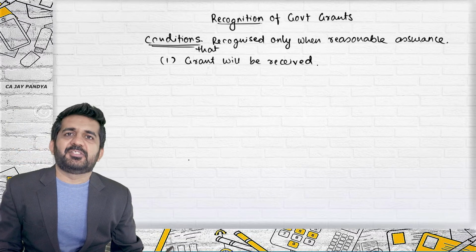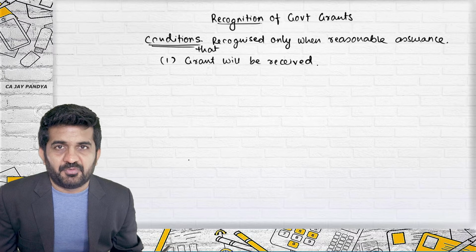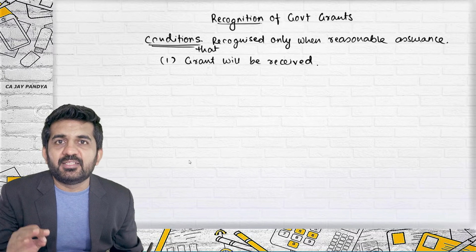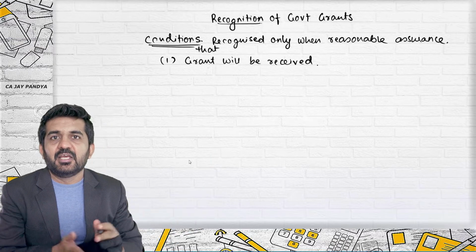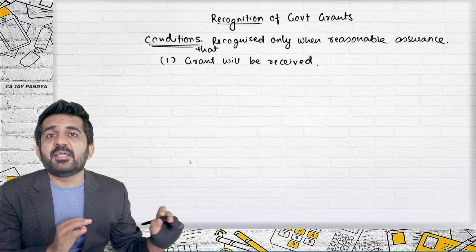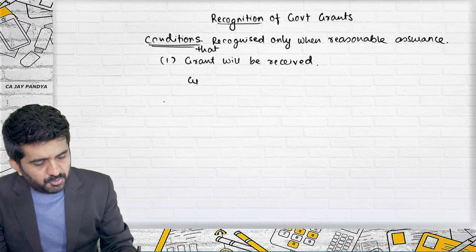See, ultimately it is received from government. You might receive it, you might not receive it. You should recognize it as income when you feel that there is a reasonable assurance. Now the chief minister has signed, the finance minister has signed the bill, and you have a reasonable assurance that you are going to receive the grant, then only you should record it.